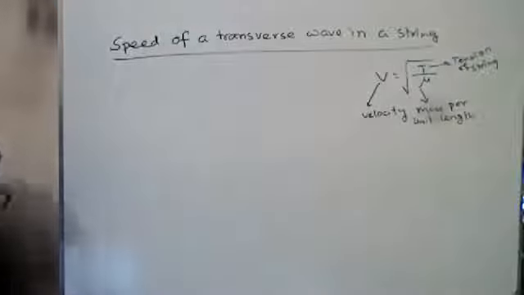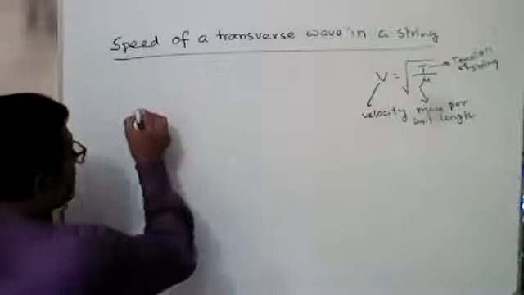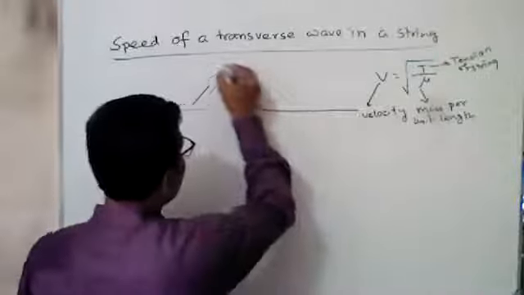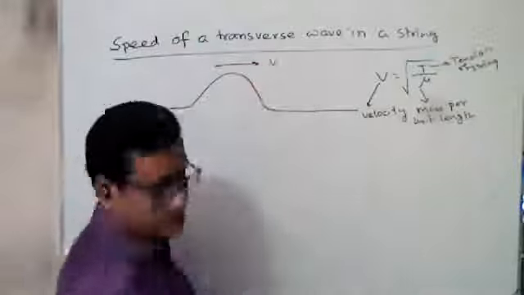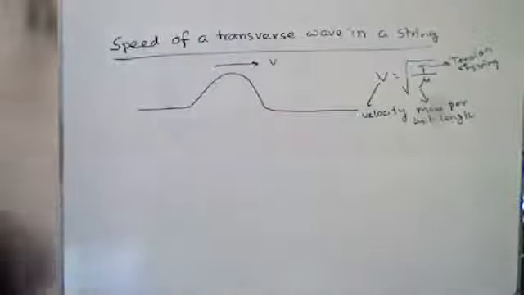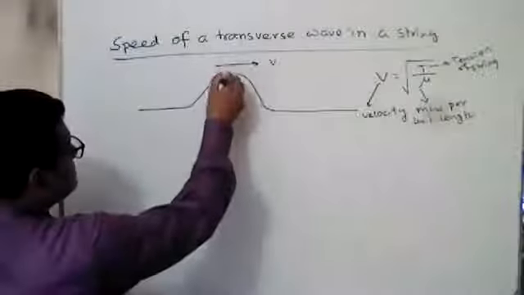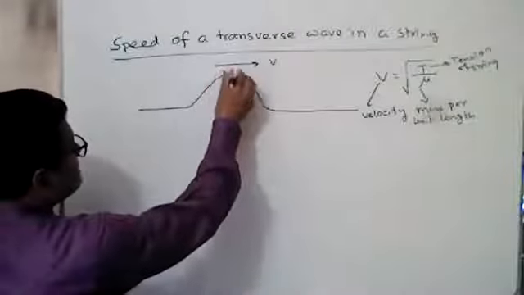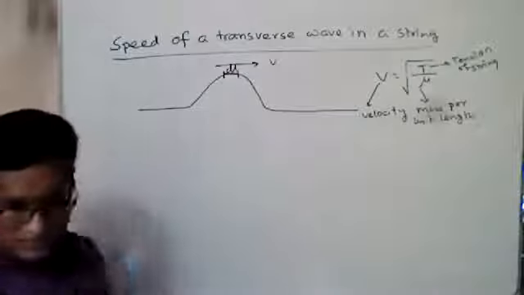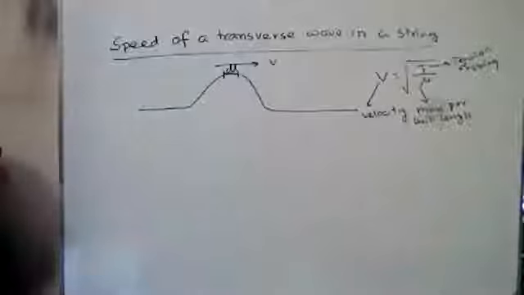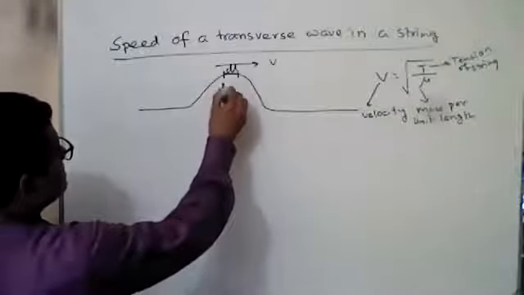Suppose this is a wave, this is a string, and this is the wave. We consider the wave is transmitted in this direction with velocity v. So we consider a small part of the wave. This is dl, the small part of the wave, and the mass of this part is dm.